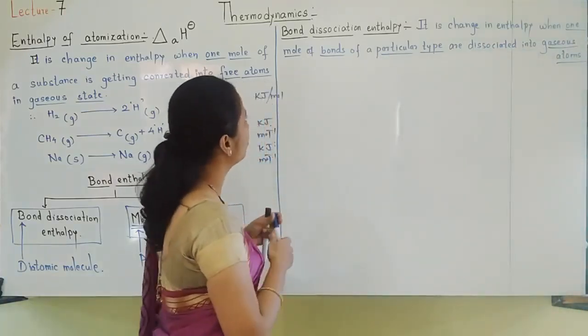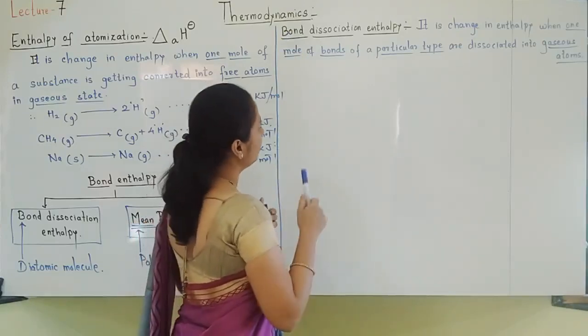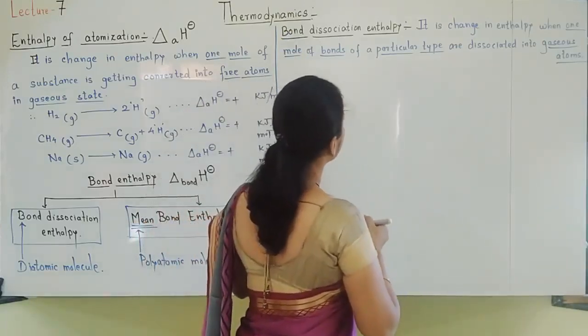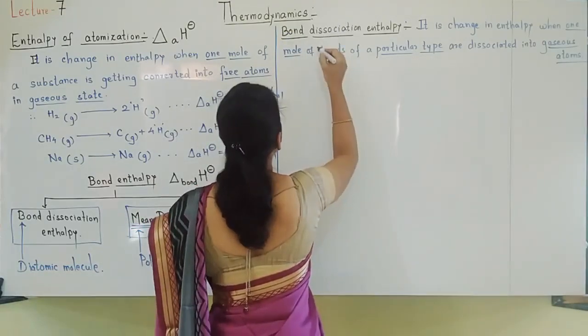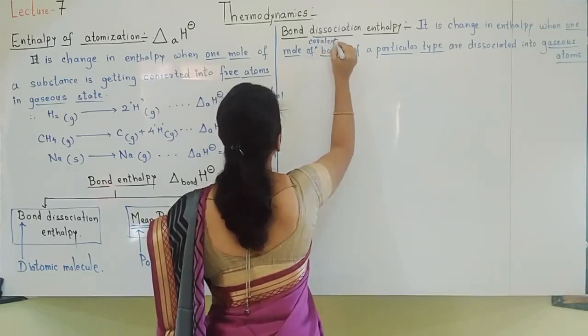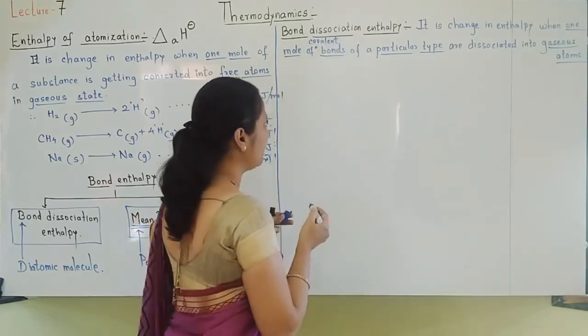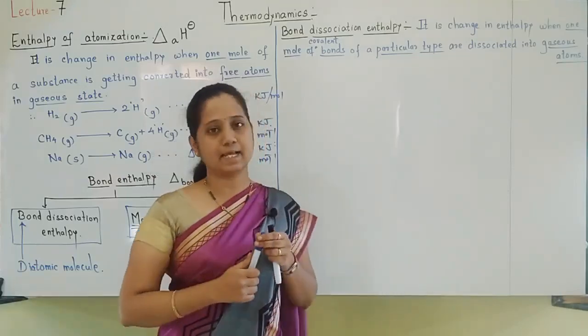Bond dissociation, so the bond should be broken down. How many bonds? One mole of bonds. What type of bonds? One mole of covalent bonds of a particular type are dissociated into gaseous atoms.